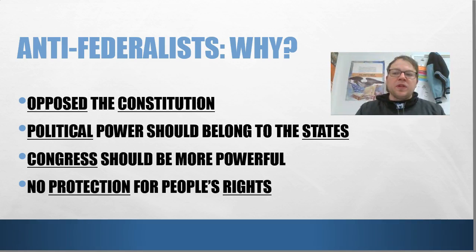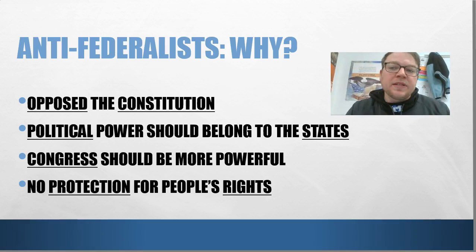Most of these folks are willing to do that, but they wanted to really have some big-time checks on what the national government could do. They felt that in our government Congress should be the most powerful because they had the most direct link to the people. As a matter of fact, in Congress, this is the only place where representatives are directly elected by the people, especially in the House of Representatives. Remember, for president, we have the Electoral College, which does not directly elect people.